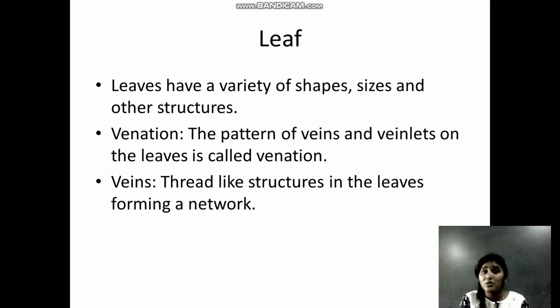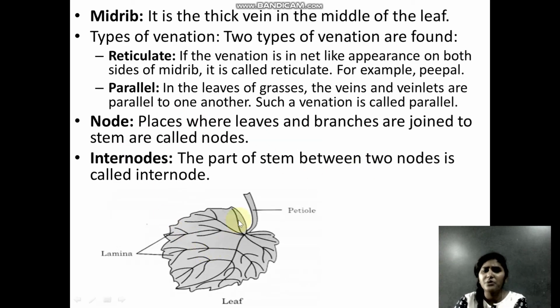Based on how the veins are arranged on the leaf, the pattern of the veins and the veinlets, the term that is used is venation. So veins are the thread-like structures, and the pattern of the veins is called venation. I'll show you the picture so that you understand. Here you can see a leaf. These thread-like structures on the leaf are called veins, and how they are arranged on the leaf is called venation.